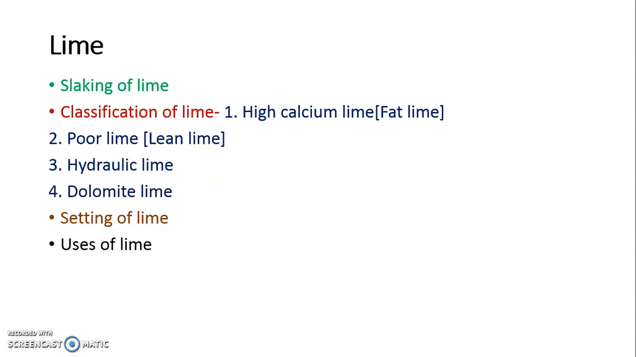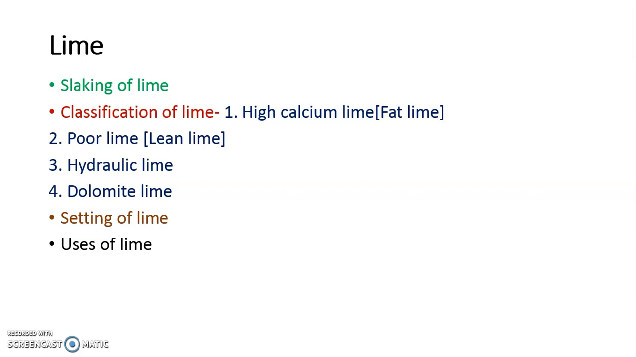Next is poor lime. The name itself indicates that it consists of a lesser amount of lime. It consists of 75% lime and 25% clay. It is muddy in color and quite cheap, hence used for whitewashing, but very clearly it is used for making inferior mortar.